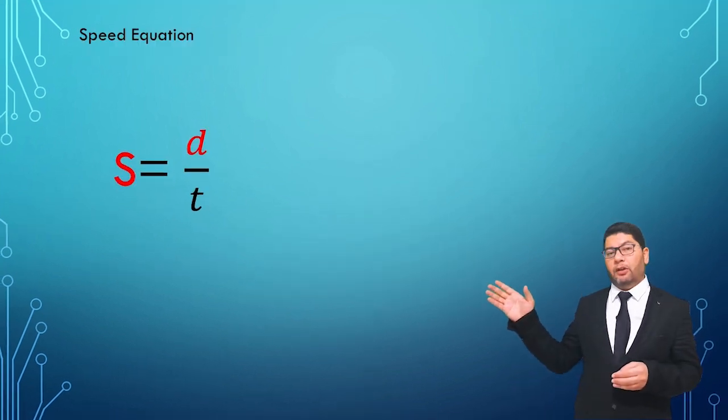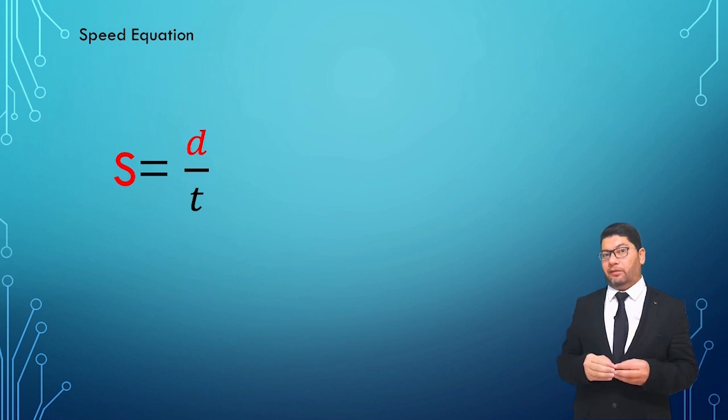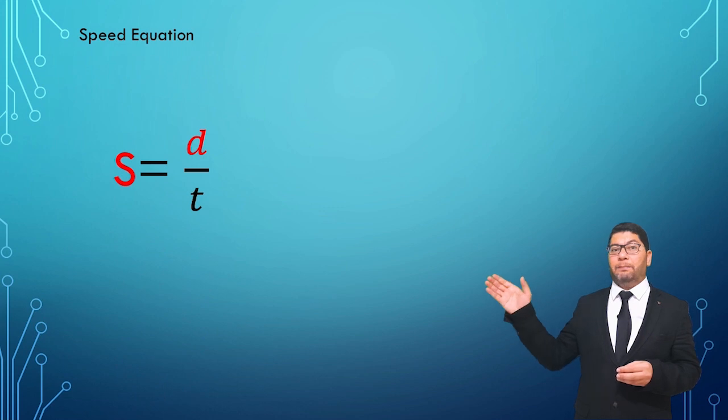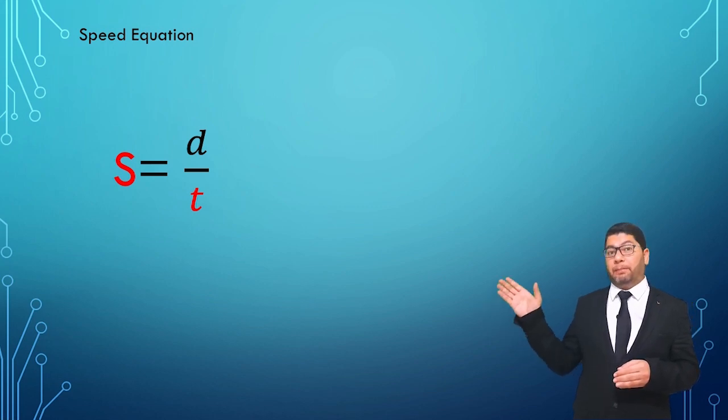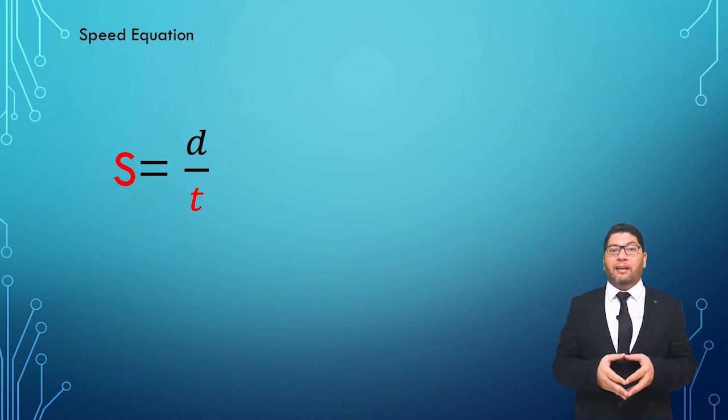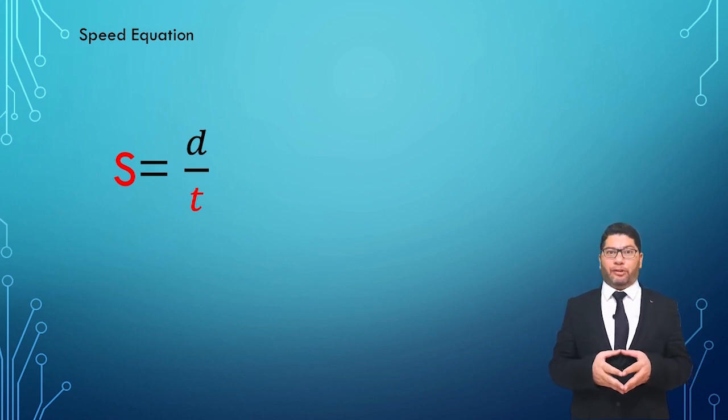We see from this equation the positions of the speed and the distance are on the same side, the two sides of this equation. And this means, in math, the relation between the speed and the distance is directly proportional. And we see from this equation the positions of the speed and the time are on different sides of this equation. That means in math, the relation between the speed and the time is inversely proportional. And this is the language of physics.